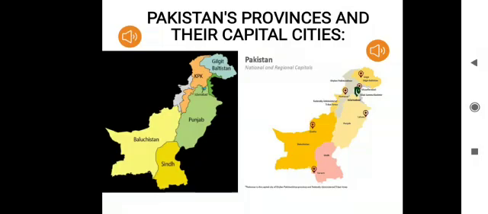This picture is telling us about the provinces and the self-governing territories of Pakistan. Do you know Pakistan has 4 provinces: Balochistan, Sindh, Punjab, and Khyber Pakhtunkhwa. And Pakistan has 2 self-governing territories, Gilgit-Baltistan and Azad Kashmir. Self-governing territory means an area that is governed or controlled by the people living there.